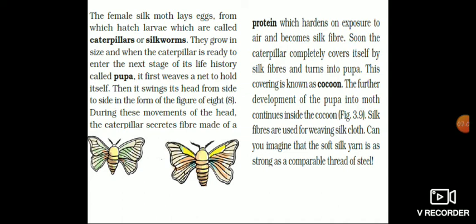Okay, and also the development of pupa to moth occurs inside the cocoon itself. The outer covering is called cocoon. Inside the cocoon, the development of pupa into moth is occurring. Okay, and finally, after the adult moth forms, silk fibers are used for weaving silk cloth.